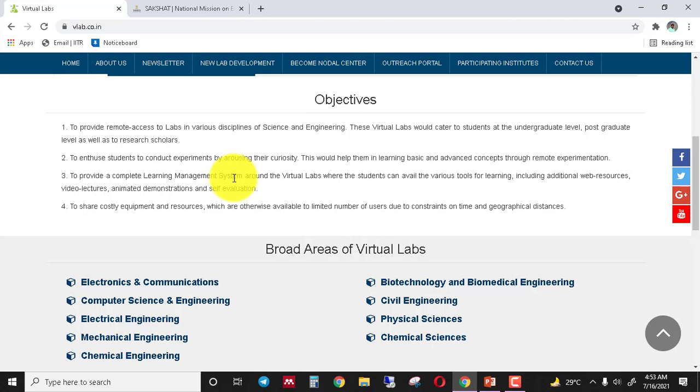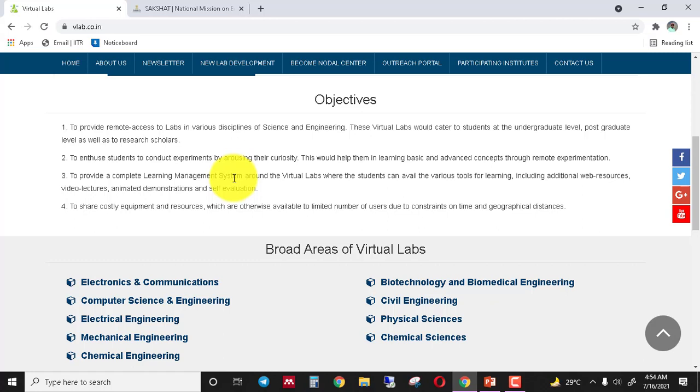Now I will discuss the complete learning management system. Basically, virtual lab provides a complete learning management system. In this system, they provide all the learning components about the practical. Like if you want to perform an experiment, you need the theory material, you need MCQs, you need a video demonstration about that particular experiment. So all the learning components are available on a single platform. You do not have to go anywhere to search for any content about the experiment. All these things are available on a single platform, so that's why they call it the complete learning management system.